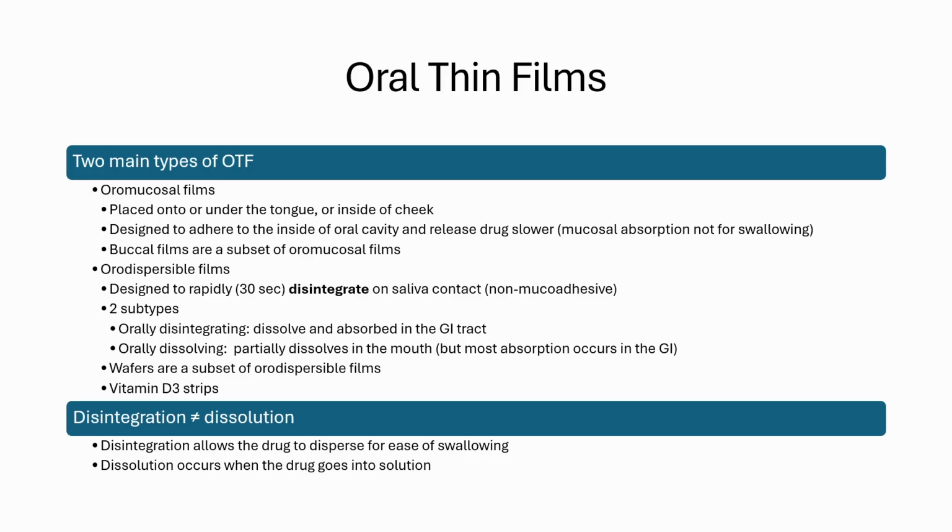Now, oral dispersible films are designed to disintegrate on contact with the saliva. Oral dispersible films can either be orally disintegrating or orally dissolving, but the main distinction between the two is that oral dispersible films have absorption occurring in the GI tract. So essentially, just because a film disintegrates, it does not mean it dissolves. Disintegration allows for the film's contents to be swallowed.